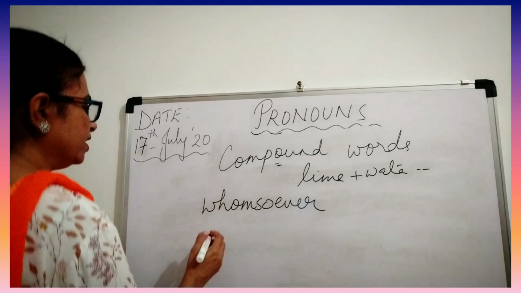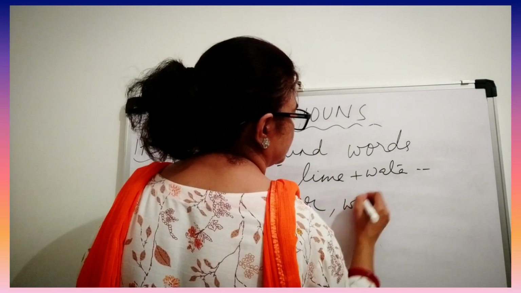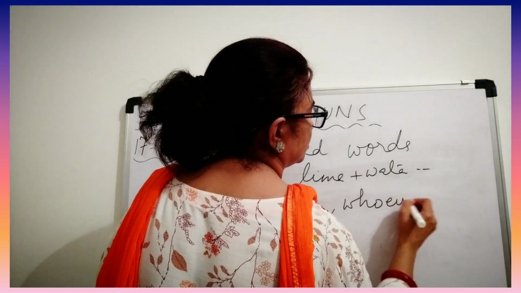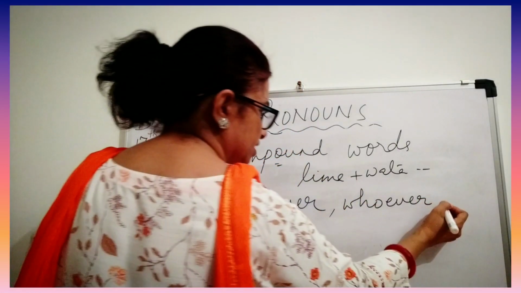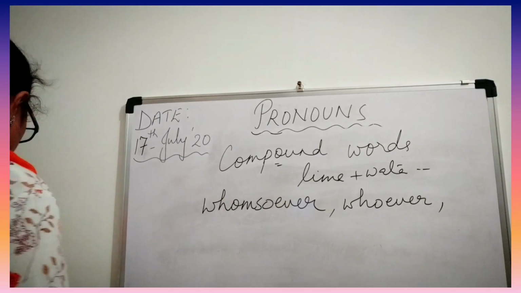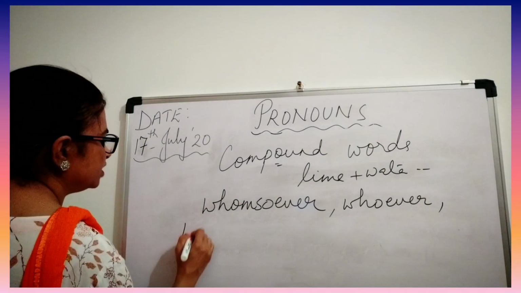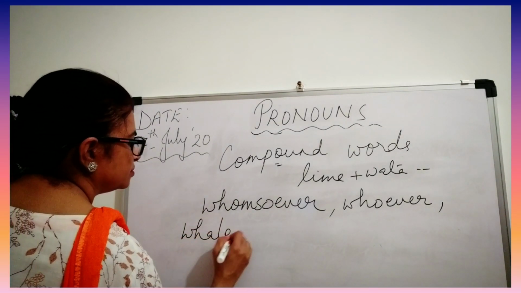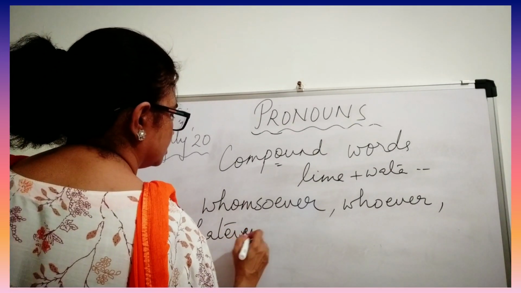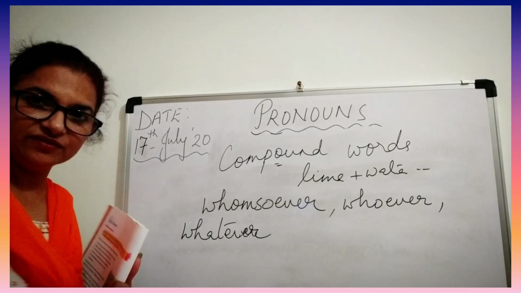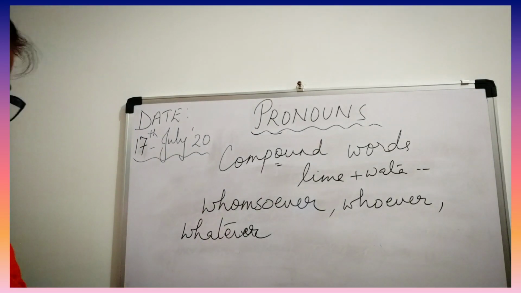Like "whoever has done this, please leave the class". So "whoever", and "whatever". All these are compound words.